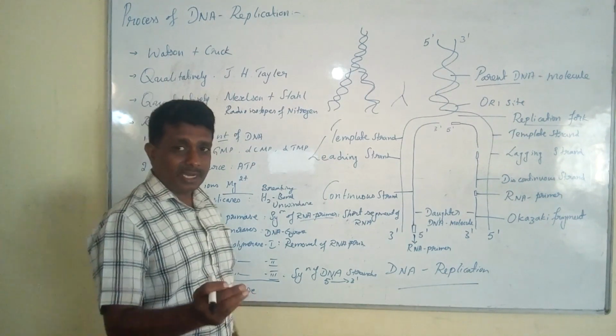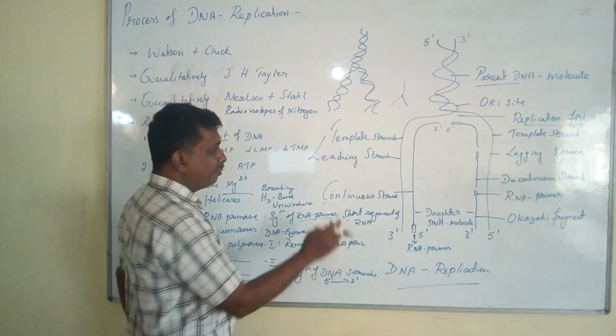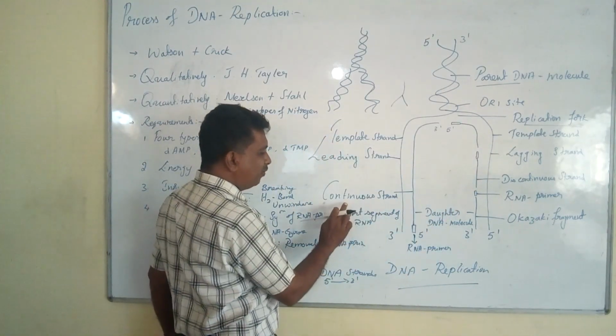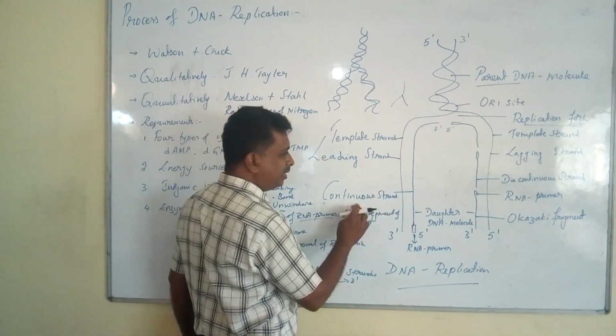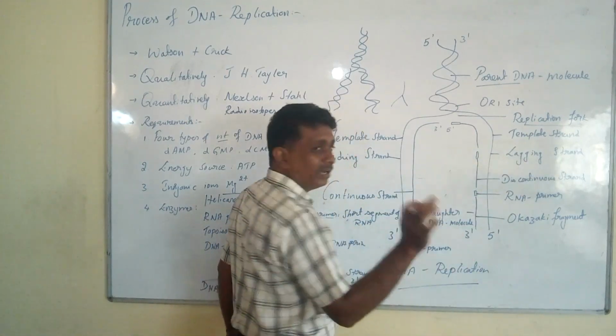Once DNA polymerase III acts on the template strand, the synthesis of a continuous strand leads to leading strand formation. Opposite to the leading strand, you can find the presence of the lagging strand.